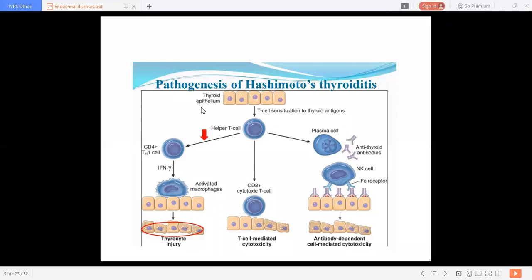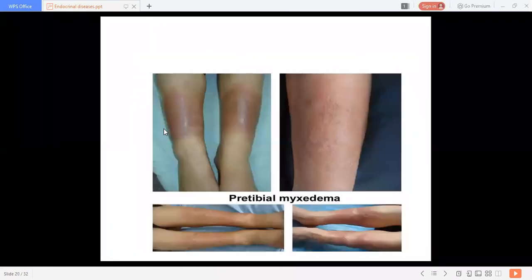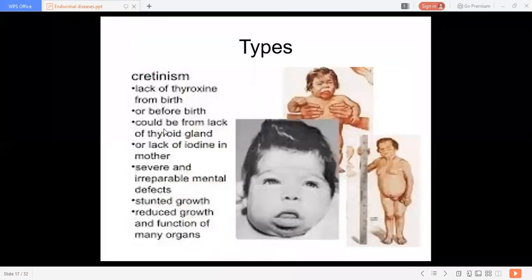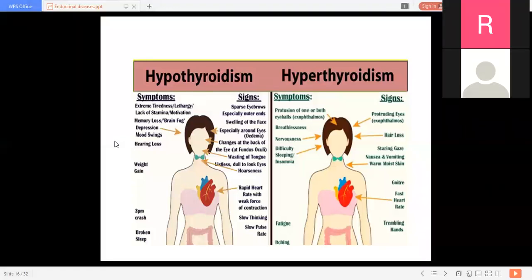So we discussed hypothyroidism and hyperthyroidism, and then we will go towards the difference between hypo and hyperthyroidism. Then we will go forward with diabetes. So, hypothyroidism and hyperthyroidism, symptoms and signs. There is a difference between symptoms and signs.